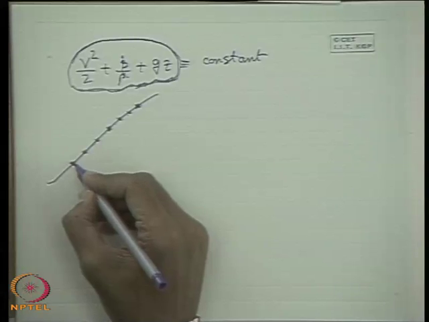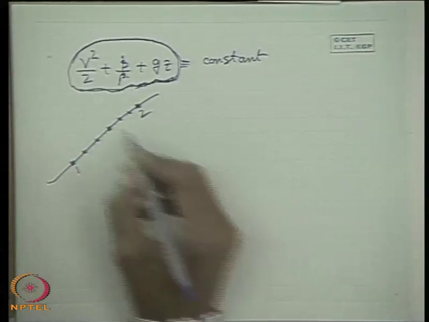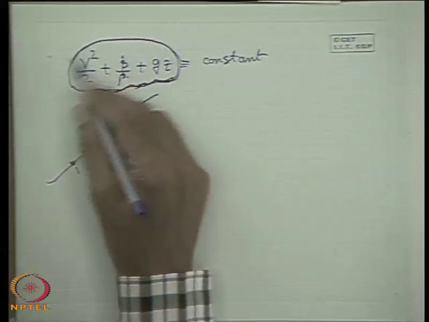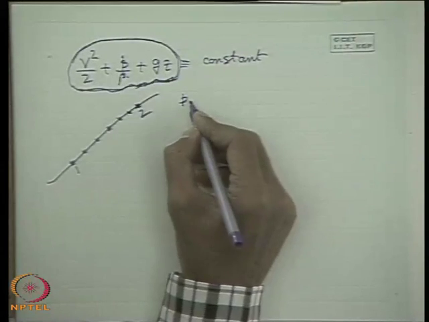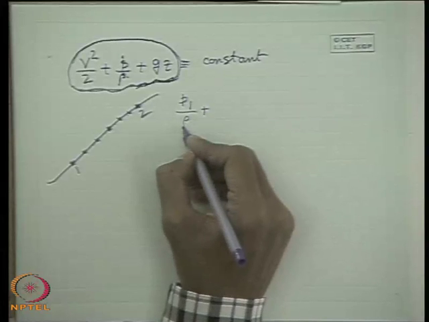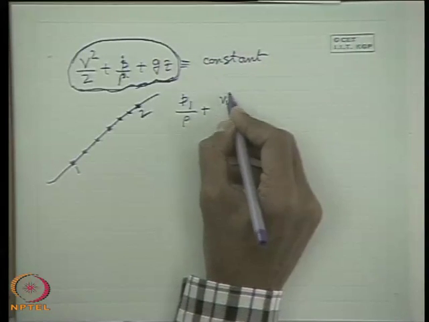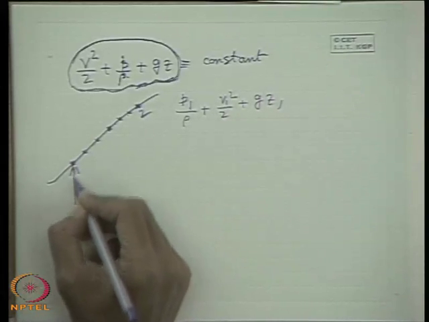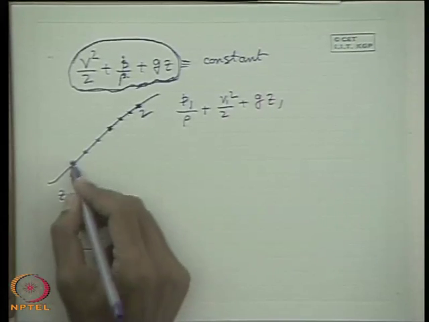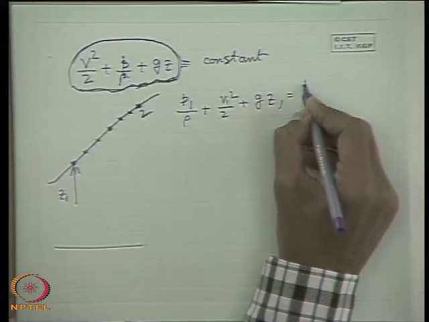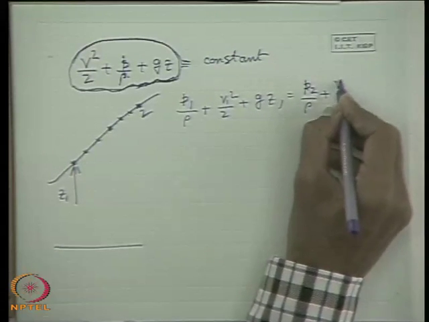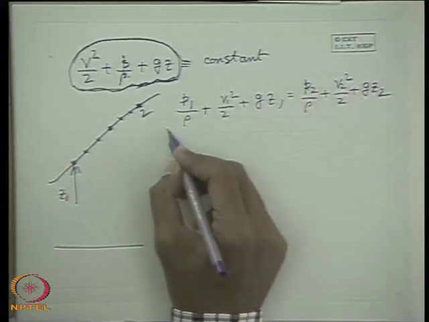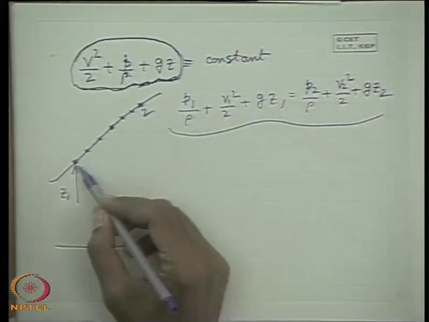So, if we consider the 2 points 1 and 2, we can write the Bernoulli's equation for an ideal fluid. If I write this as the first one, that is the convention for an incompressible flow, so rho is constant: P1 by rho plus V1 square by 2 plus G Z1, where Z1 is the height from an arbitrary datum for the point 1, equal to P2 by rho plus V2 square by 2 plus G Z2. If the flow is steady, ideal and incompressible, we can equate these two for 1 and 2.